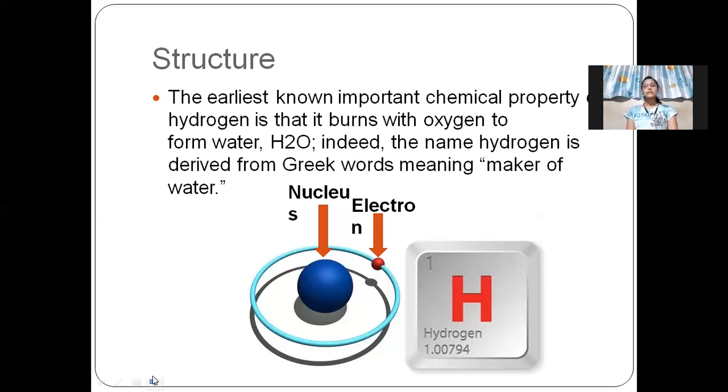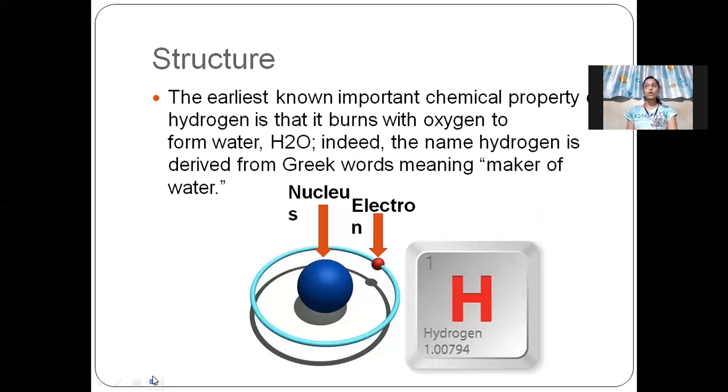Indeed, the name hydrogen is derived from Greek words meaning maker of water, as hydrogen and oxygen together form water. So, in Greek, hydrogen means maker of water.